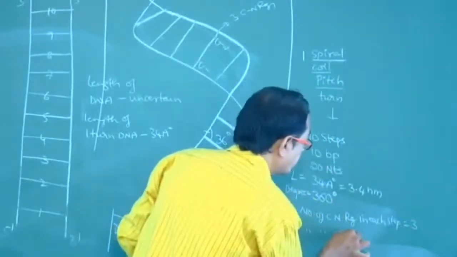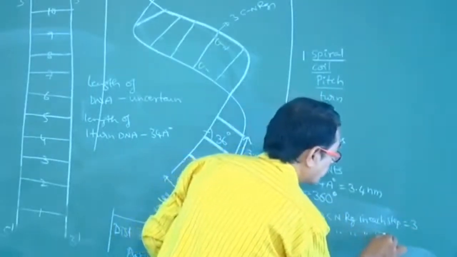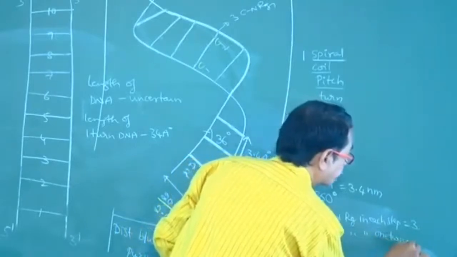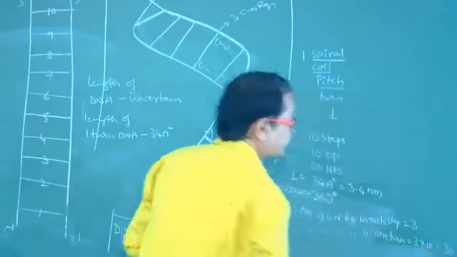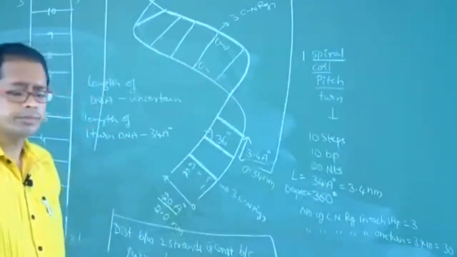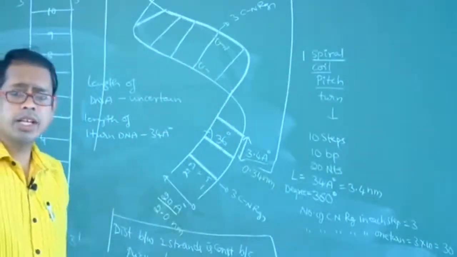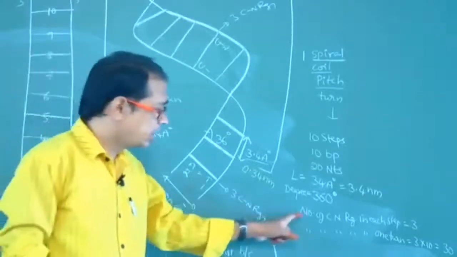Number of CN rings in one turn, 3 into 10, that is equal to 30. Okay. Number of CN rings in each step, 3.